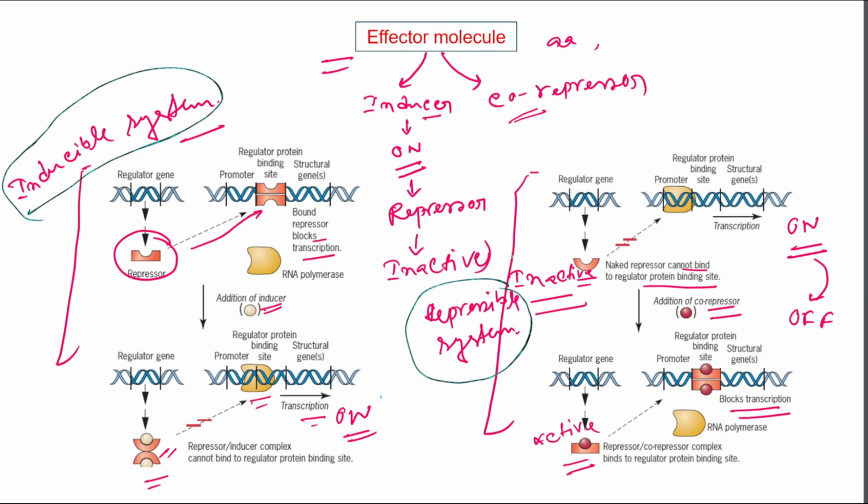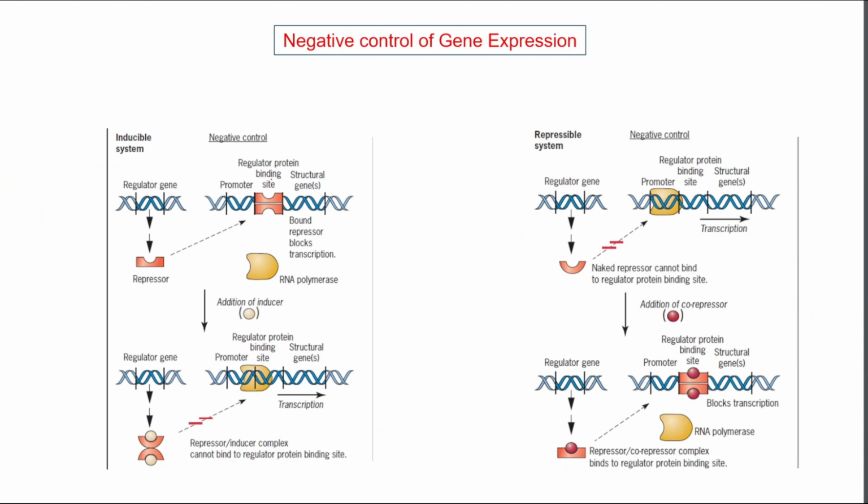So here regulatory protein is controlled by the effector molecule, that is inducer and co-repressor, and this system, one is inducible system and another is repressible system. So inducible system and repressible system ultimately function through two major regulatory approaches. One is positive control and another is negative control of gene expression.